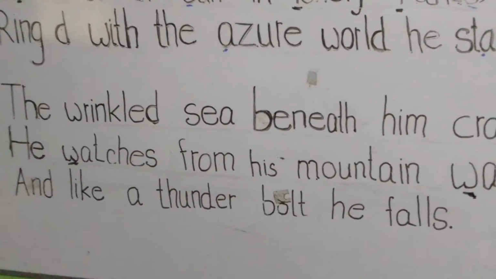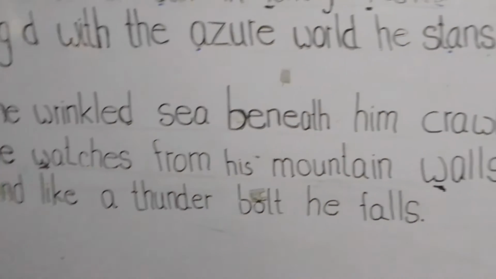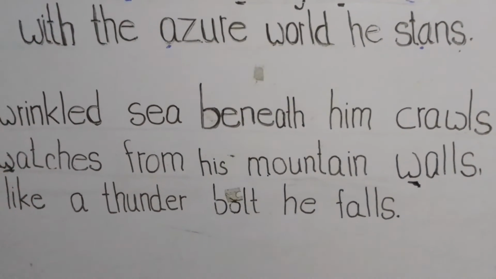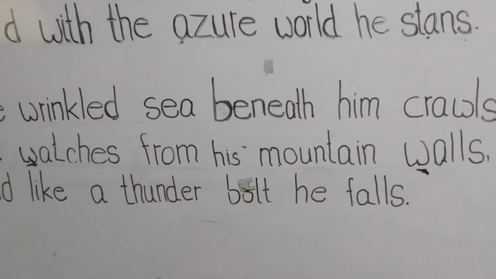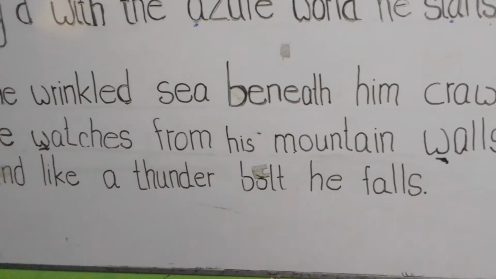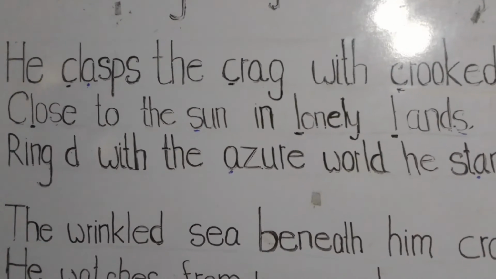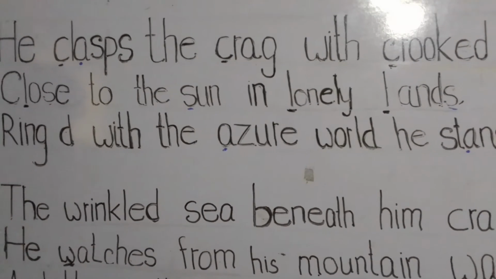The size of an eagle is about 40 to 100 centimeters in height. The wingspan of an eagle is double the length of its body.